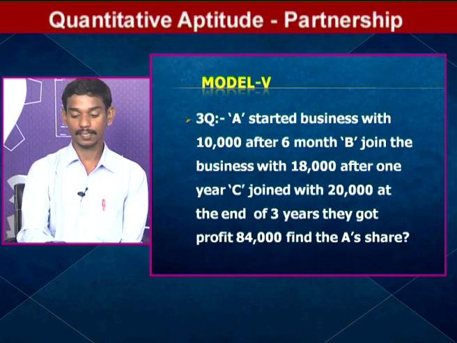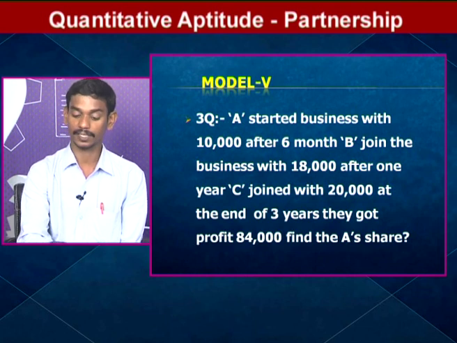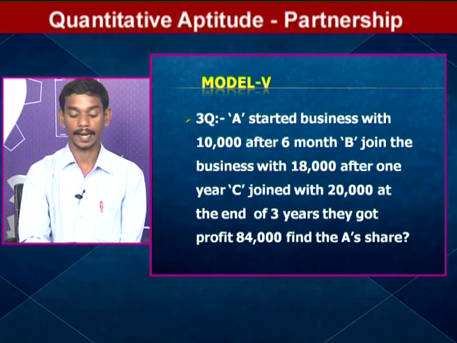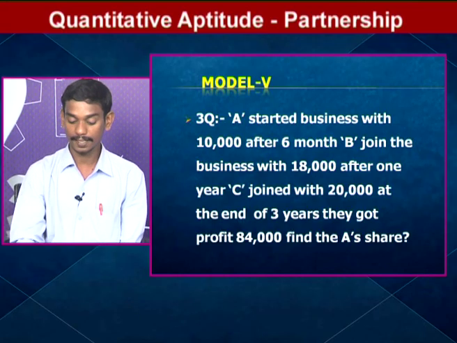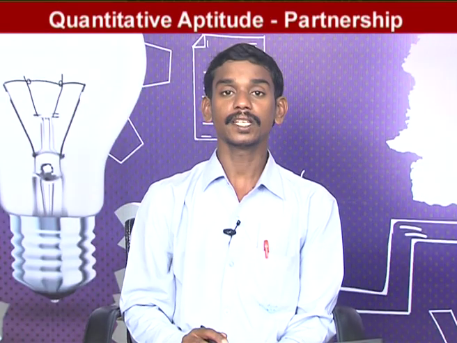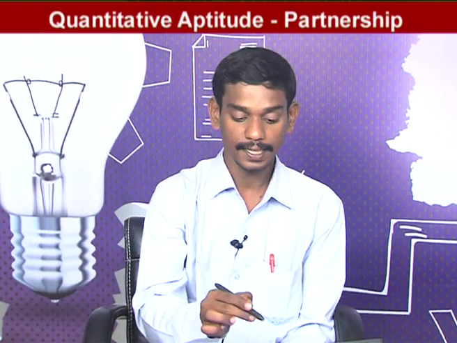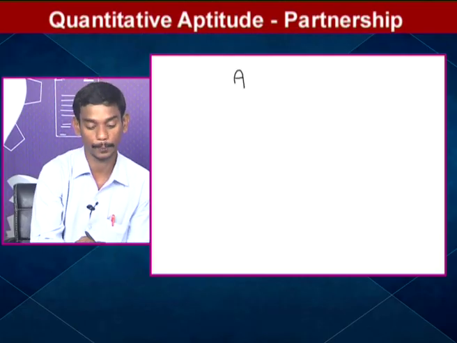Another model question, the fifth model. This is the third question. A started a business with 10,000. After 6 months B joined the business with 18,000, and after 1 year C joined with 20,000, and at the end of 3 years they got a profit of 84,000. What is A's share in this total profit of 84,000? Who started the business? A alone started, with how much investment? 10,000 rupees.